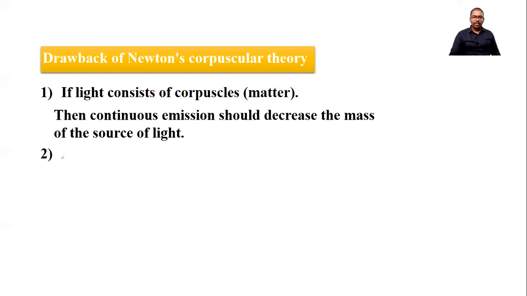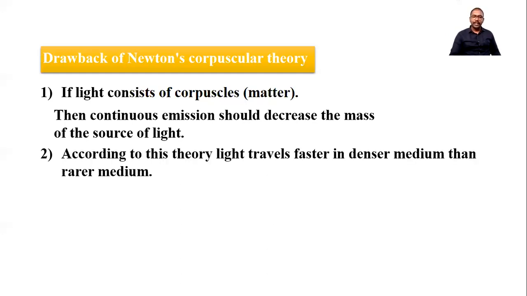Another drawback. According to this theory, light travels faster in a denser medium than in a rarer medium. But you know that light is faster in a rarer medium and slower in a denser medium. But according to Newton, we get a different conclusion, which is wrong. This conclusion was proved wrong by the scientist Foucault. So this is a drawback.